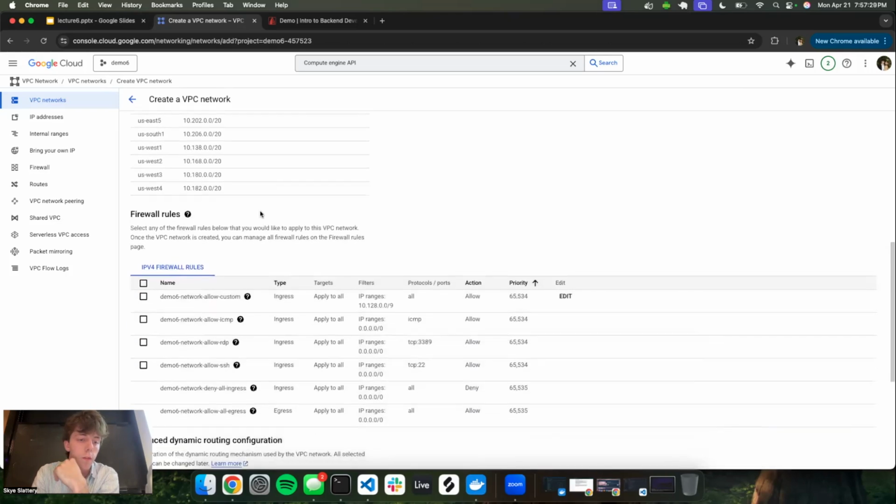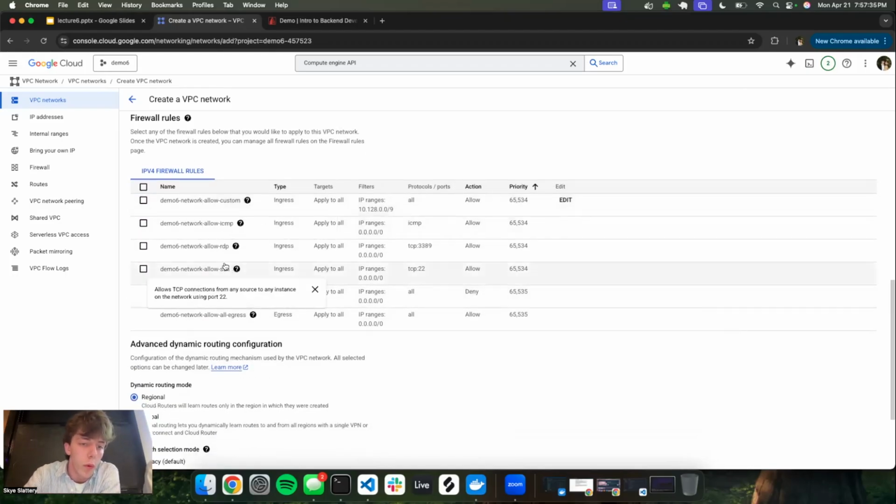Anything else we need. These are the firewall rules he was talking about. So this will tell our VMs which specific firewall rules we want. The only one we want for this is allow SSH, so this is going to allow us to SSH into it.